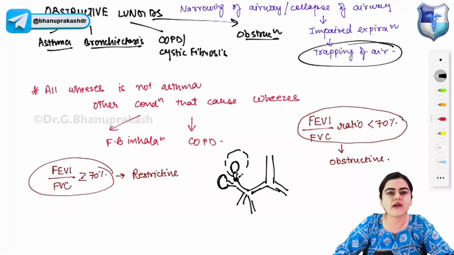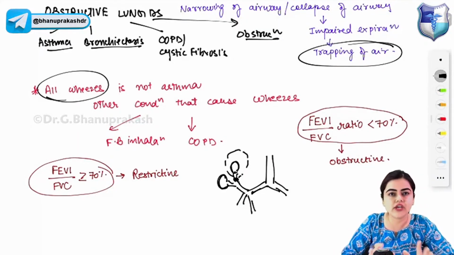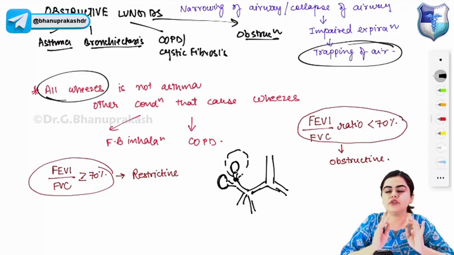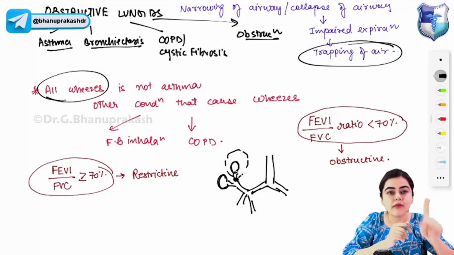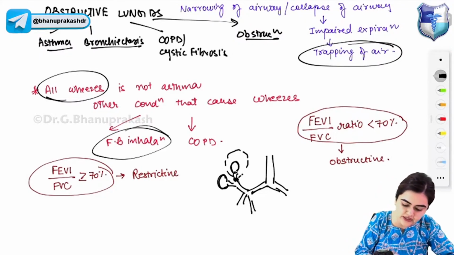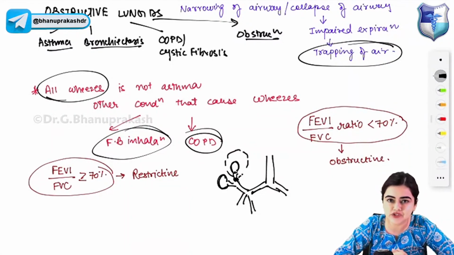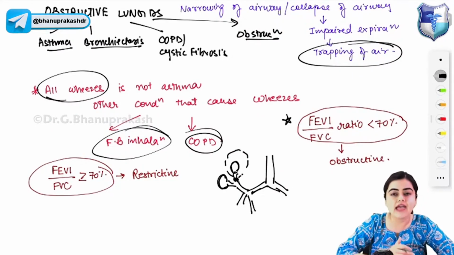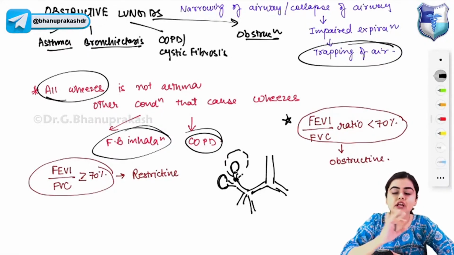Now, one important point that I want to tell you is all wheezes are not asthma. We all know, okay, in asthma we get wheeze, right? But remember, all wheezes are not asthma. Other conditions that can cause wheezes are foreign body inhalation and COPD. These are two other causes of wheezes. I hope I am clear. Now, please remember, in case of obstructive lung diseases, the FEV1 by FVC ratio is less than 70%. The FEV1 by FVC ratio is more than 70% in case of restrictive lung diseases.